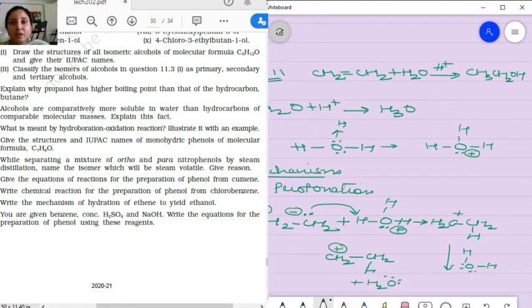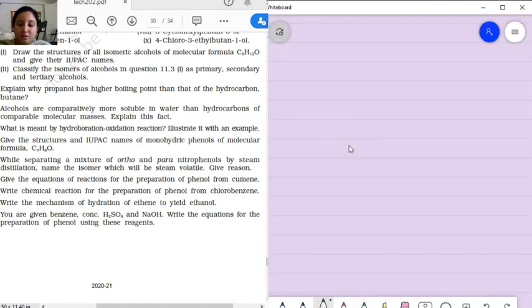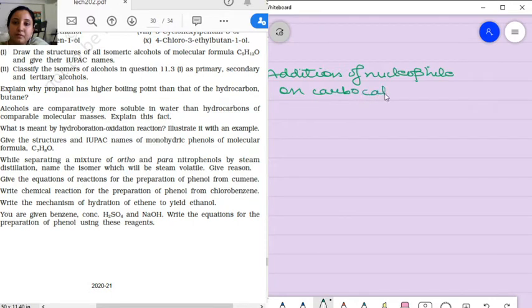Okay. Now in the second step, what happened? That is in step 2, addition of nucleophile on carbocation. So it is CH2CH3 plus HOH.